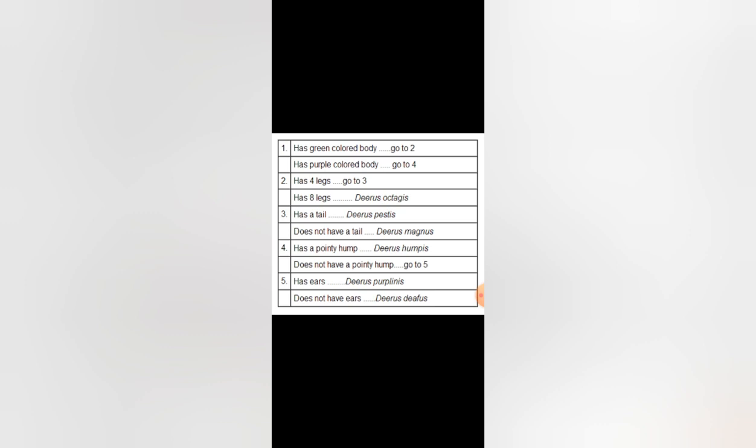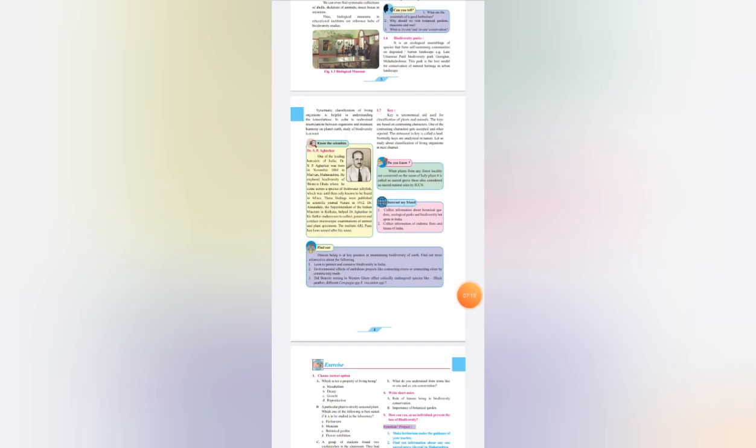And if it is having a pointy hump, it is Dirus humpis. If it does not have a pointy hump, you have to go to the fifth one. If it has ears, it is Dirus purplinis, and if it does not have, it is Dirus diffus. All right, this was an example of a key.